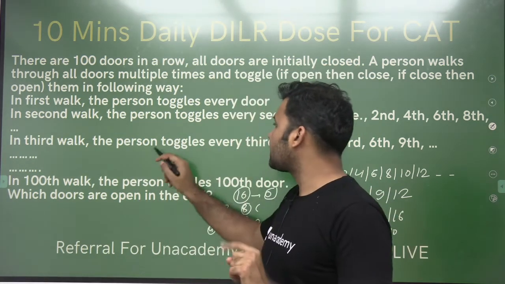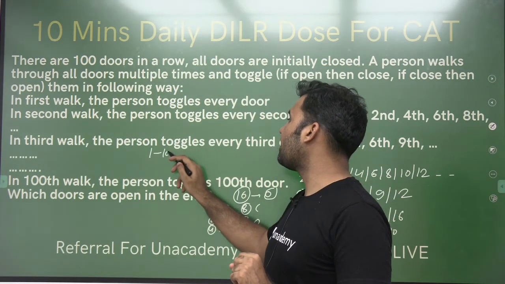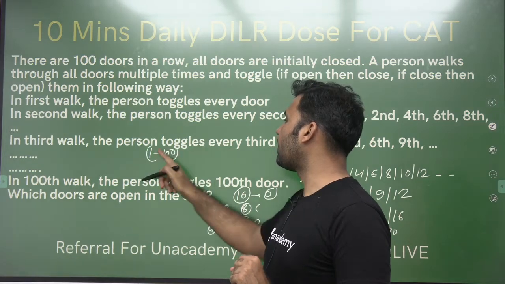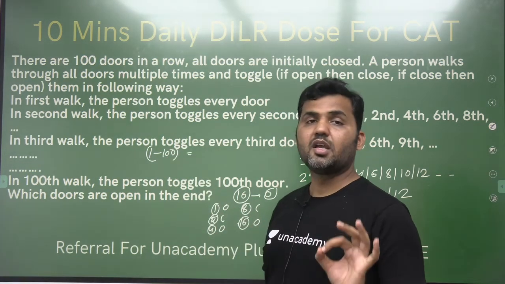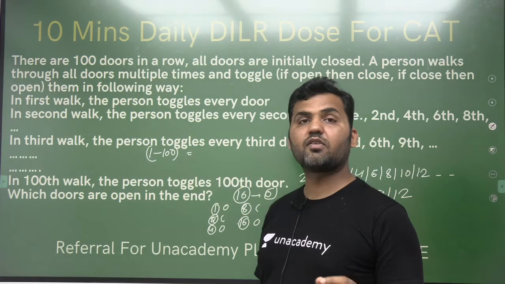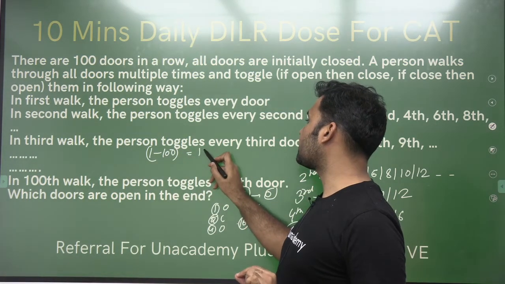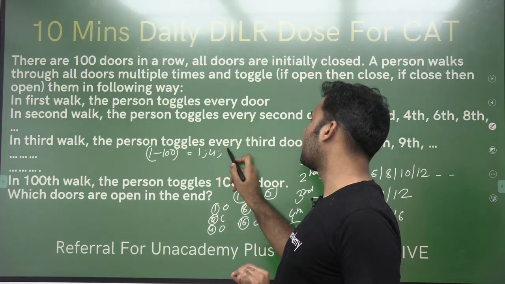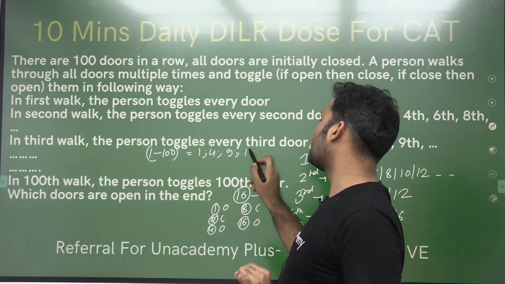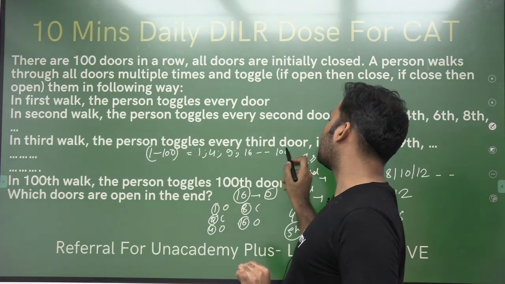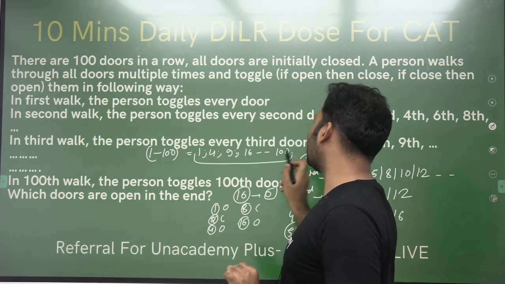So to answer this question, all you have to see is how many numbers from 1 to 100 are perfect squares, because all perfect squares will have an odd number of factors, right? From 1 to 100 the perfect squares are 1, 4, 9, 16, and up to 100. So these are the perfect squares. These are 10 perfect squares.